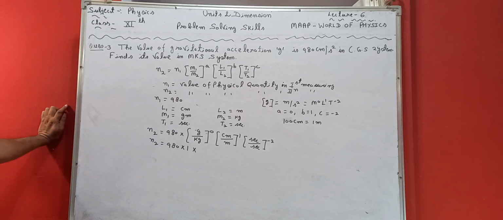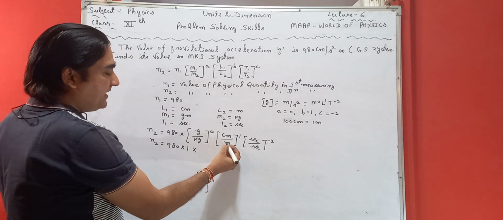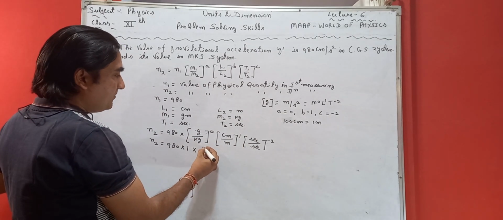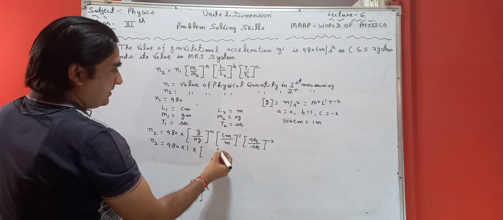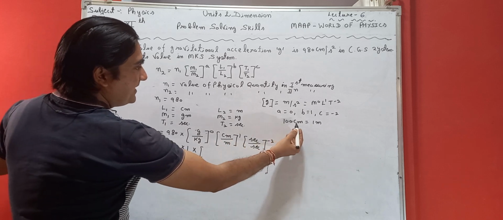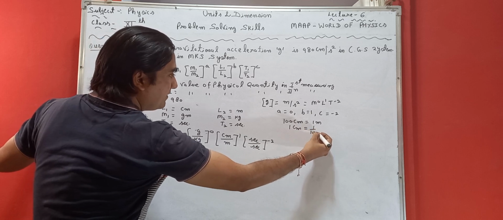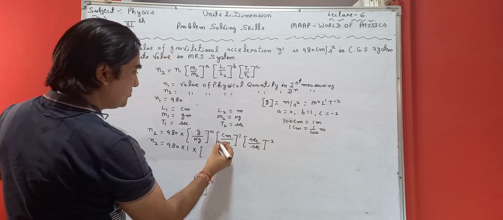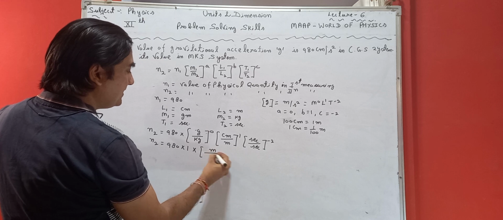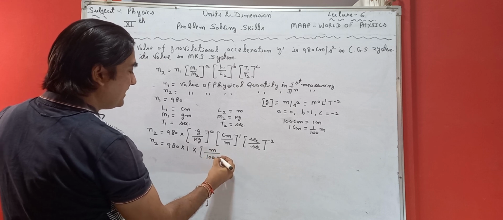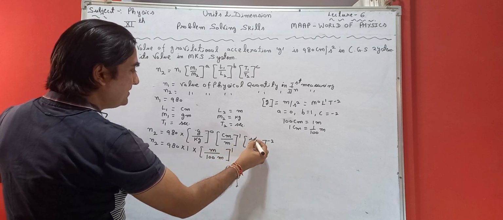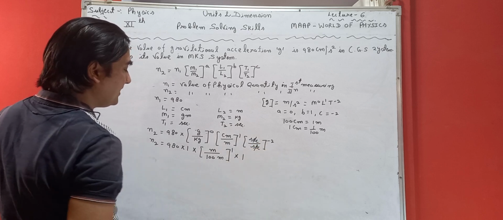Okay, so this is the basic relation between meter and centimeter. So we can change the value over here. It should be written in centimeter. So 1 centimeter is equal to what? 1 upon 100 meter. If we change to meter, then it becomes 1 upon 100 meter raised to power 1. It will cancel out, so again it will be equal to 1.